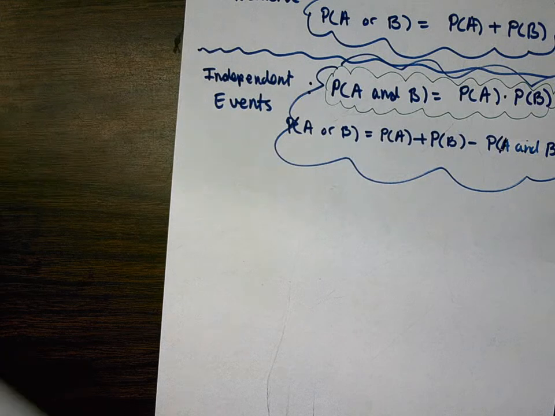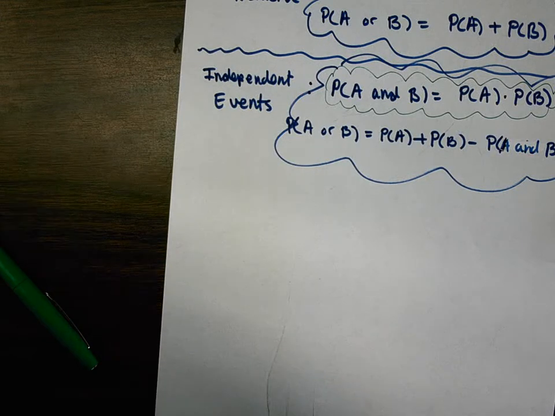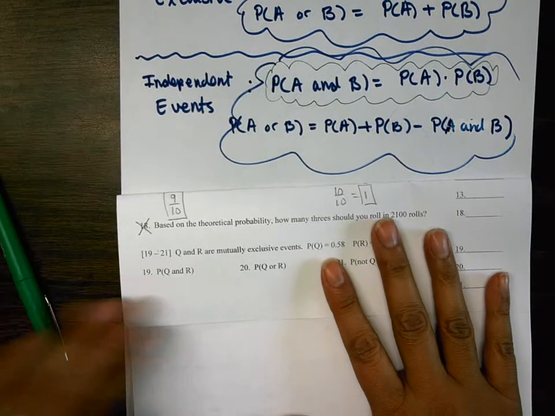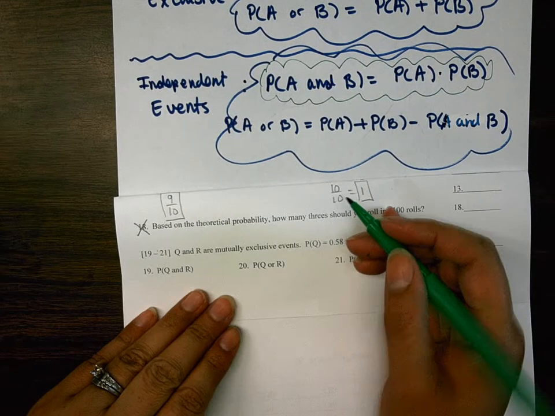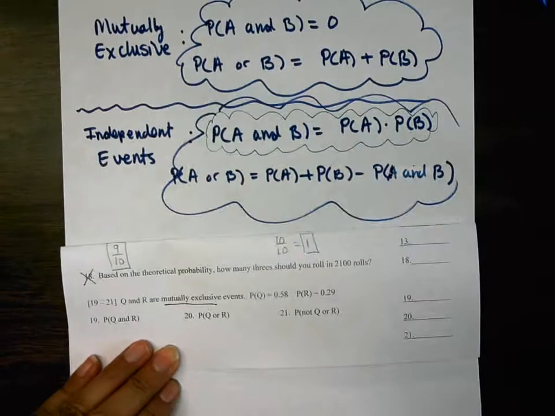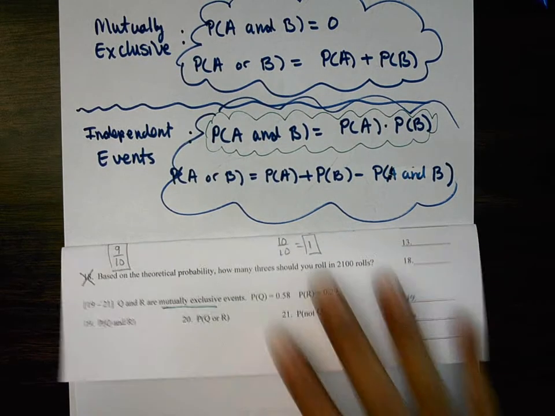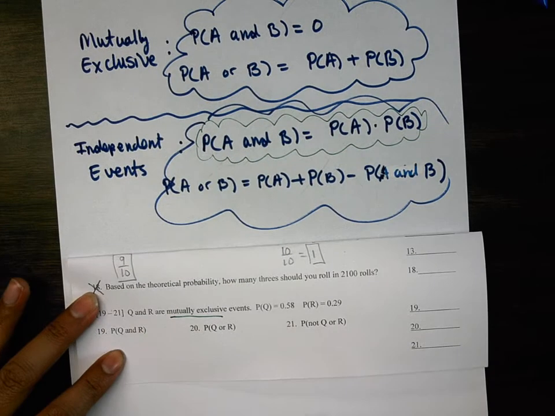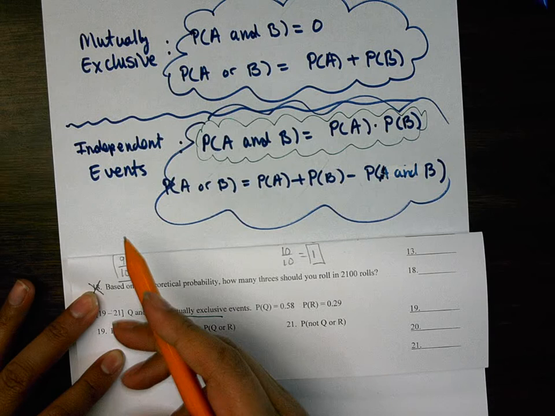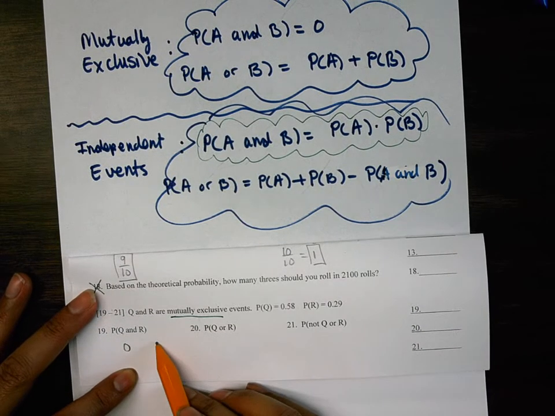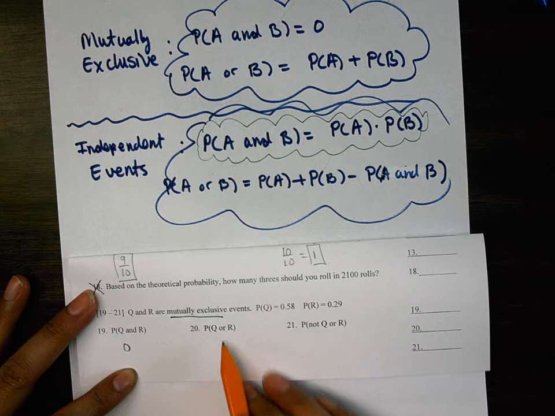All right, let's get back then to the homework, looking at numbers 19 through 21. Is it the top section or bottom section of formulas? Top section. So mutually exclusive. First question, Q and R. What's the answer without any work? 0. Why is it 0? Because they are mutually exclusive. And means the overlap. They never overlap. Never, ever.